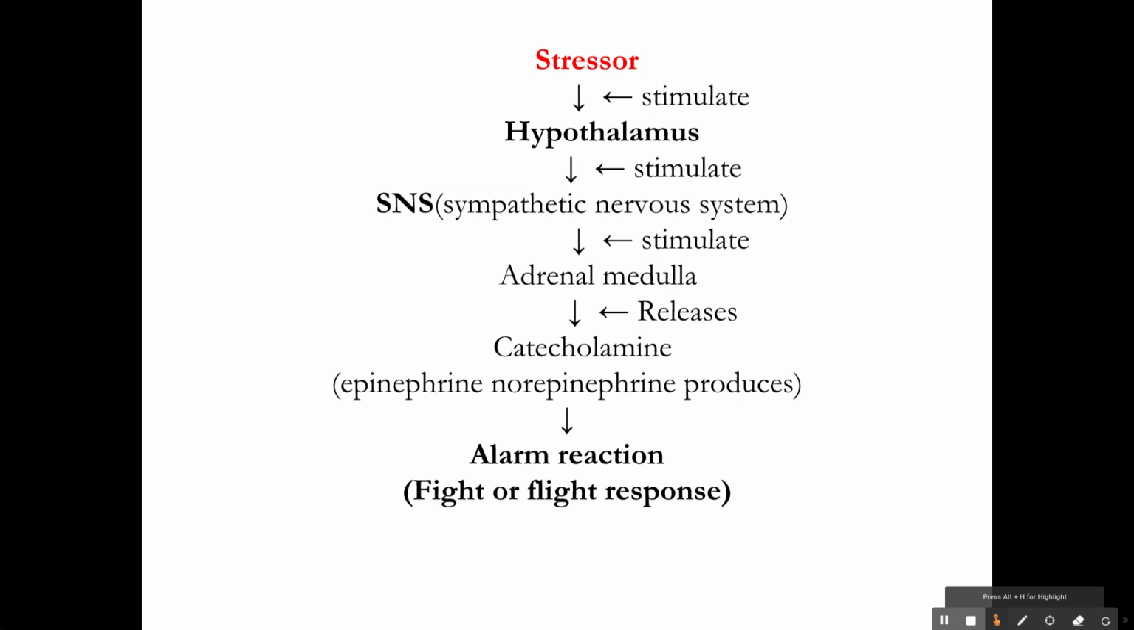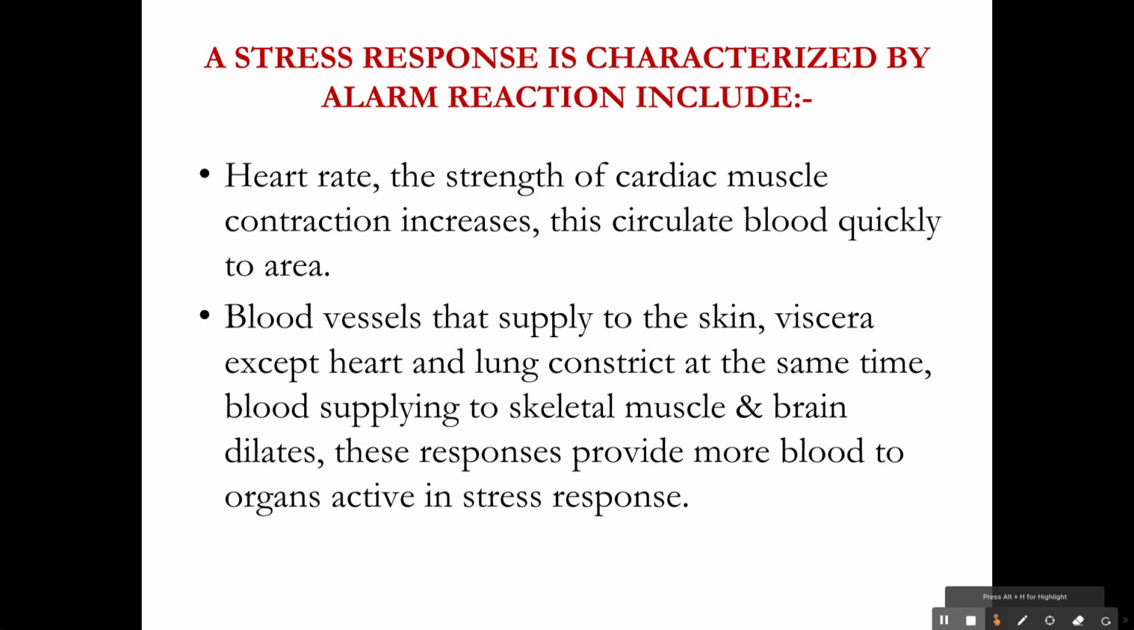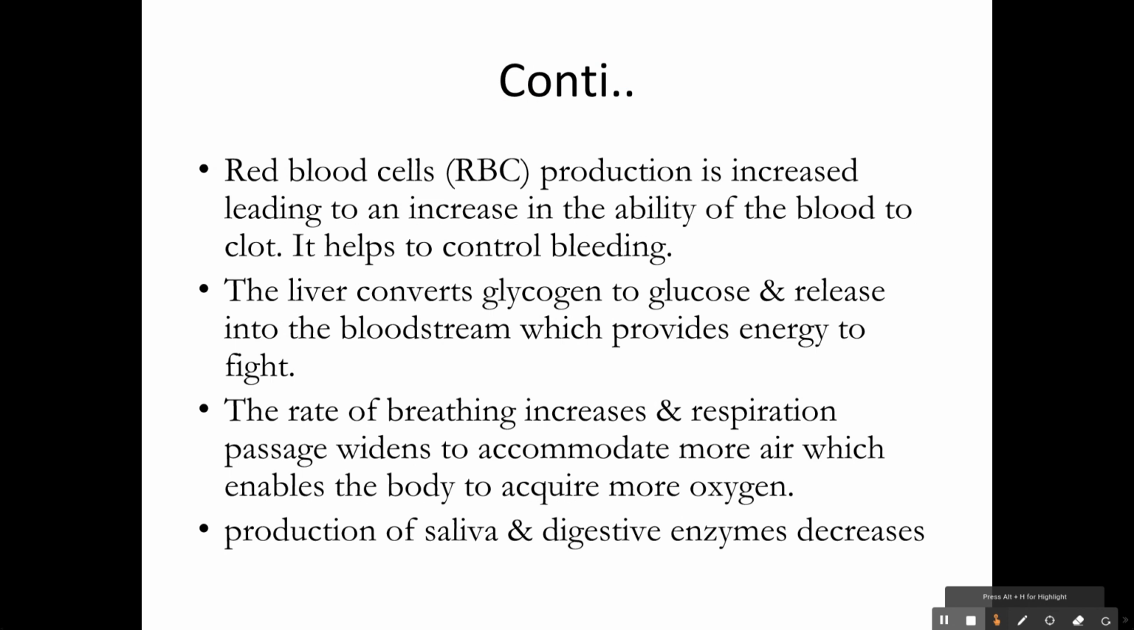With this alarm reaction, what changes will happen to our body? Heart rate and strength of cardiac muscle contraction increase. This circulates blood quickly, and blood vessels that supply the skin and viscera, except the heart and lungs, constrict. At the same time, blood vessels supplying skeletal muscle and brain dilate. RBC production is increased, leading to an increase in the ability of blood to clot. The liver converts glycogen to glucose and releases it into the bloodstream, which provides energy to fight.